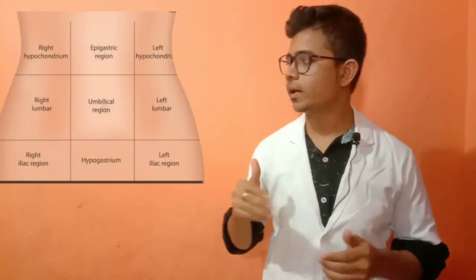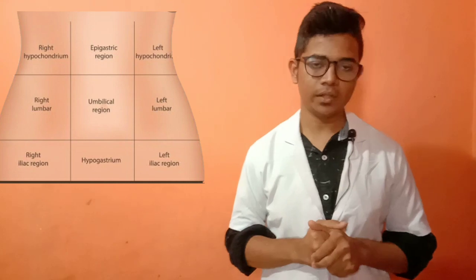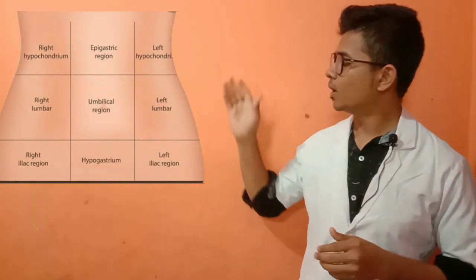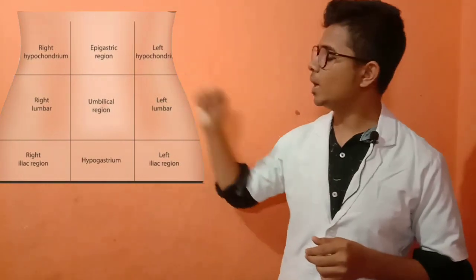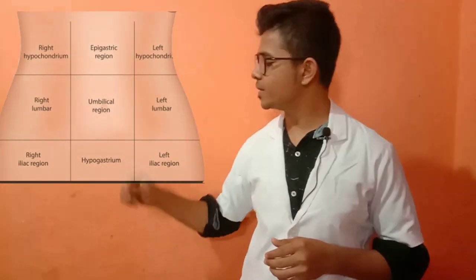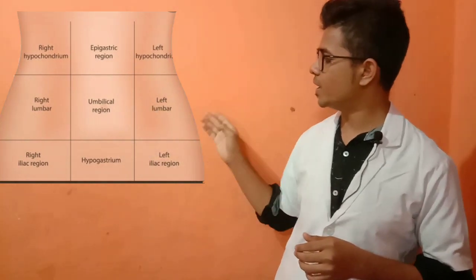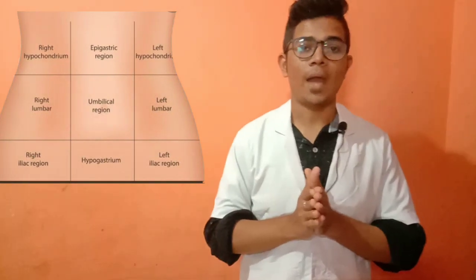Now naming the quadrants: the first one is the right hypochondriac region, next the epigastric region, the left hypochondriac region, the right lumbar region, the umbilical region, the left lumbar region, next the right iliac region, the hypogastric region, and the left iliac region. These are the nine quadrants of the abdomen.